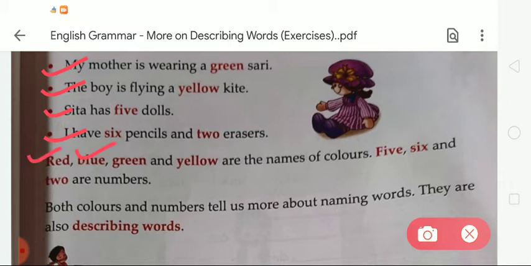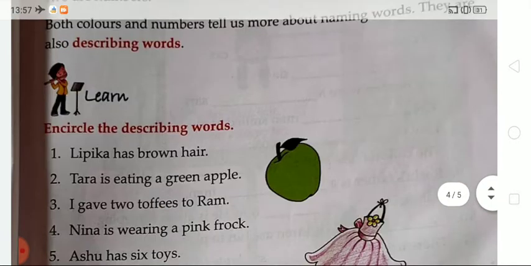Red, blue, green and yellow are the names of colors. 5, 6 and 2 are numbers. So both colors and numbers tell us more about naming words. They are also describing words. Okay, so let's do the next.